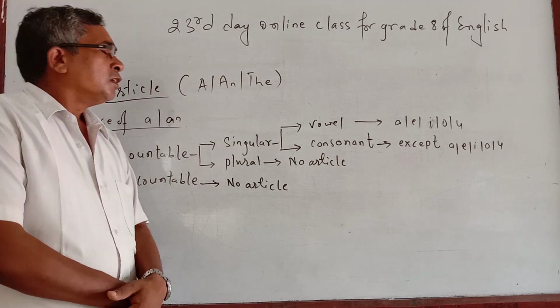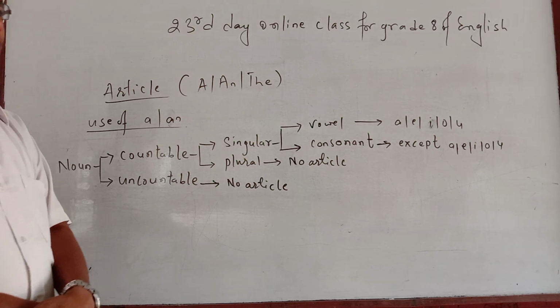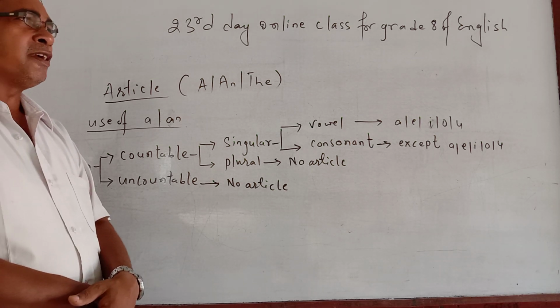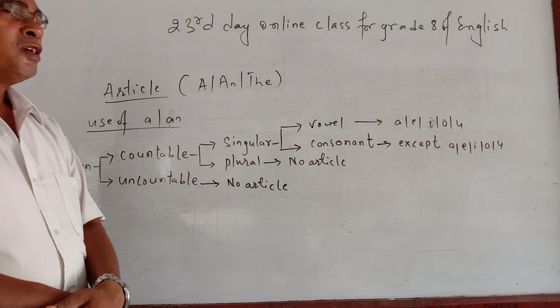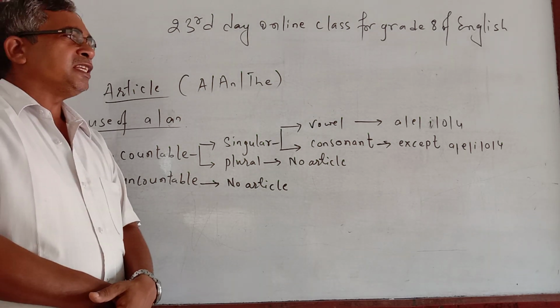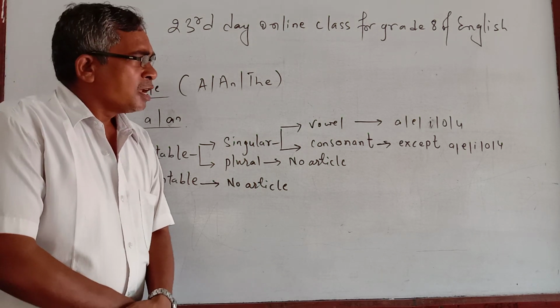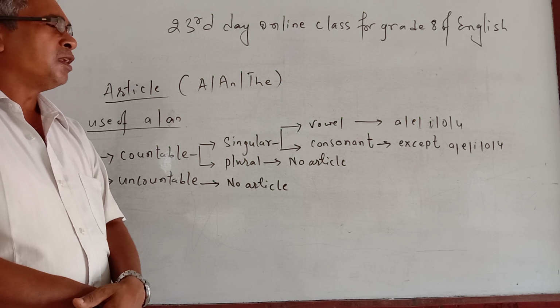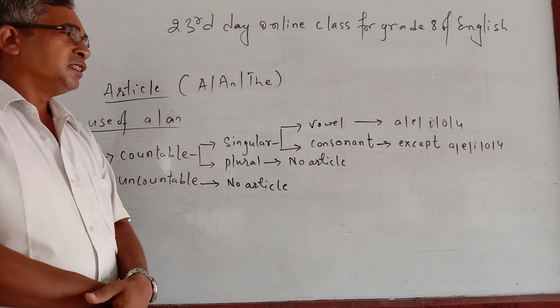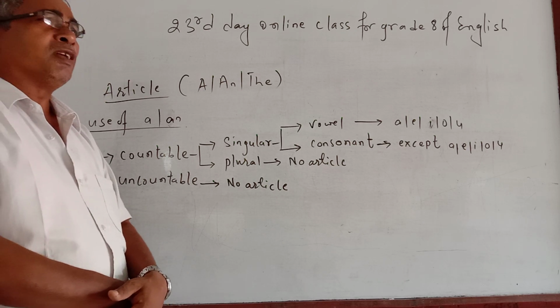But related to the vowel sound or the consonant sound, whenever students are asked by teachers or by senior or elder brothers or sisters, they used to say vowel means A, E, I, O, U, consonant means except A, E, I, O, U. But you are absolutely wrong. Do you know why? A, E, I, O, U, these 5 letters are examples of vowel sound. These are vowels, but this is not the definition of vowel.